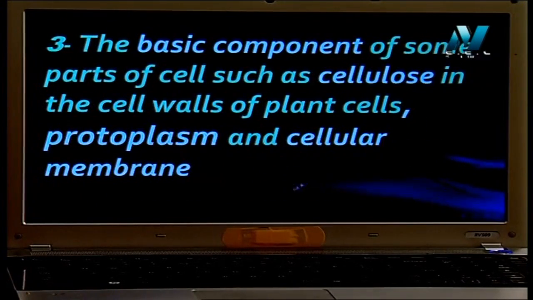Carbohydrates are the basic component of some parts of the cell, such as cellulose, found in the cell wall of the plant, and also protoplasm. This is a new word to you. Protoplasm here means the nucleus and the cytoplasm together. Carbohydrates are part of their structure, as well as the cell membrane.